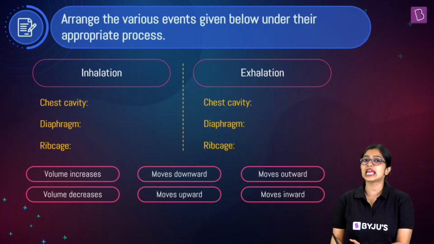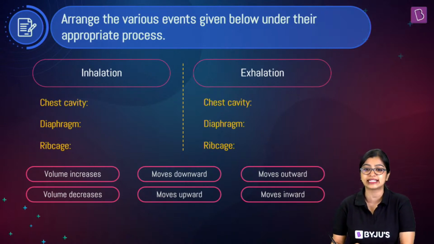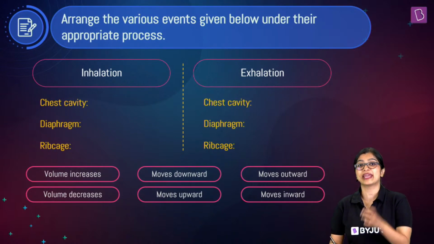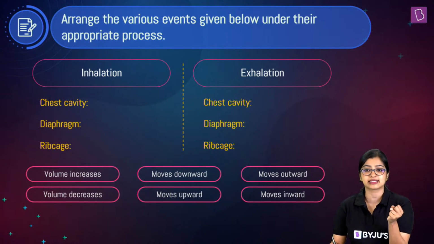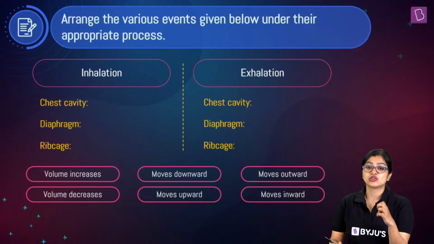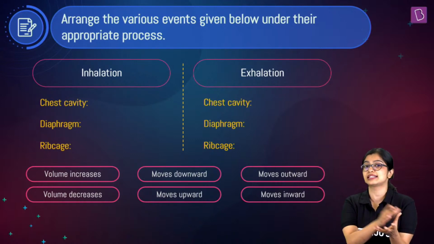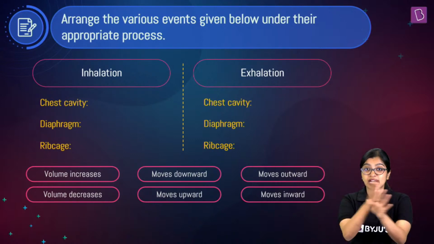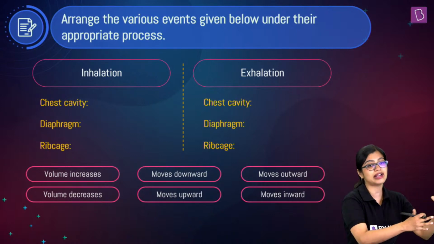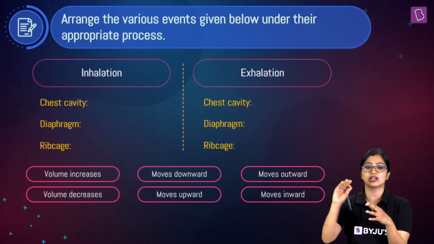So during inhalation, what happens to the chest cavity? Yes. So Swara is asking me, what is the base balloon? The base balloon represents the diaphragm. Yes. What happens to the alveoli while breathing? So again, alveoli are air sacs and we see that exchange of gases takes place. As we breathe in and out, that exchange keeps taking place so that oxygen will enter, and carbon dioxide will get exchanged and come out.